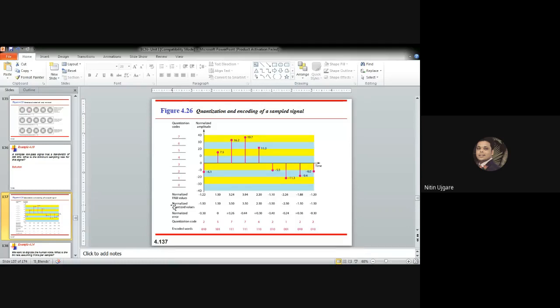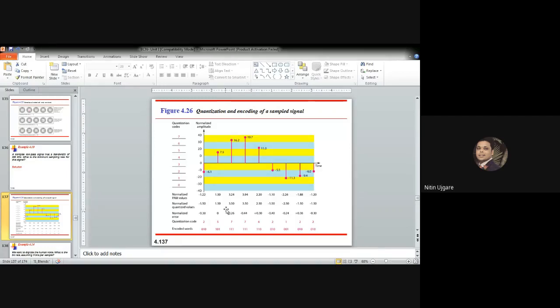Okay, so the normalized error is basically the difference between the normalized pulse amplitude modulation value and the normalized quantized value. So the normalized quantized value is actually the midpoint of that zone, remember.